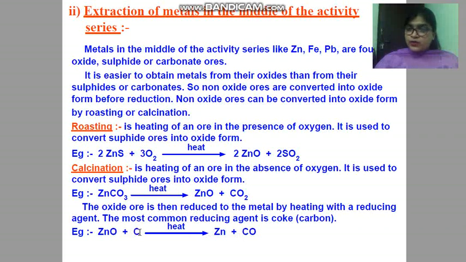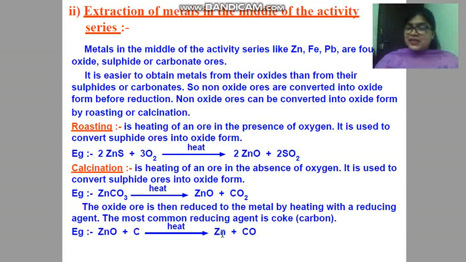And what is the work of a reducing agent? Either it will add hydrogen or it will remove oxygen. Here you can see it is removing oxygen from zinc oxide, and itself it is getting oxidized from carbon to carbon monoxide. And here zinc oxide is getting reduced to zinc metal. Once again I am repeating, reduction of metal oxide takes place, zinc oxide is getting reduced to zinc, and the reducing agent is getting oxidized to CO. In this way we have obtained the metal zinc.